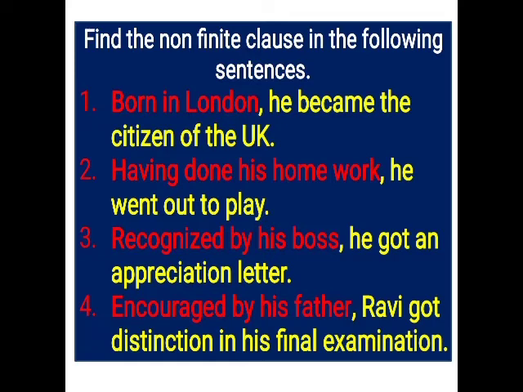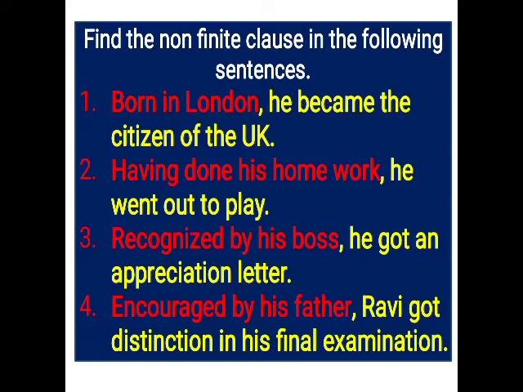Let us see the examples. Find the non-finite clause in the following sentences. Let us see the first sentence. Born in London, he became the citizen of the UK. In the first sentence, born in London is a non-finite clause and he became the citizen of the UK is a finite clause. Let us see how the first one is non-finite and the second one is finite. The first one, born in London, is a non-finite clause because it depends on the finite clause he became the citizen of the UK.